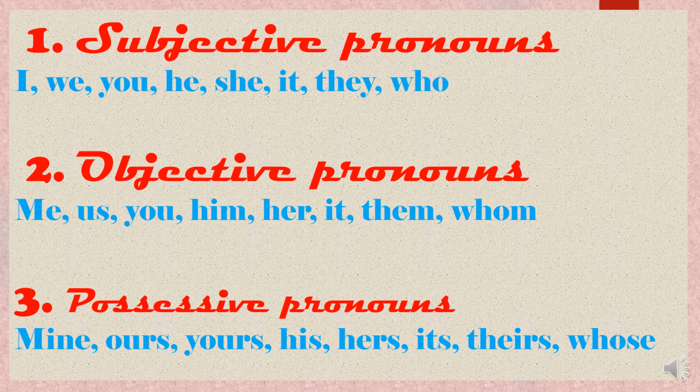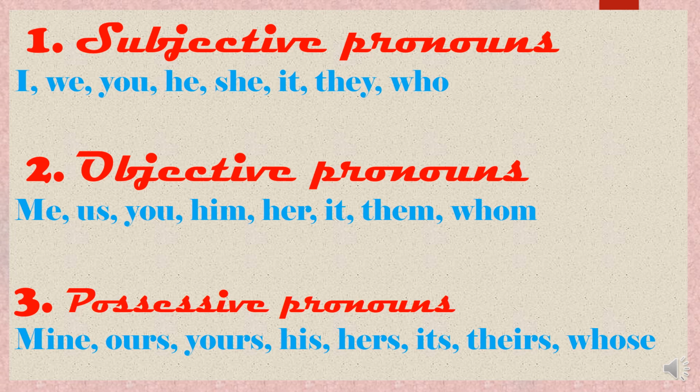See the possessive pronouns now: mine, ours, yours, his, hers. So all the pronouns that show some possession. See, this book is mine. It is showing possession, that this book belongs to you. Whenever possession is shown, it is the possessive pronoun. And subjective pronouns are about whom the action is taking place in the sentence, and objective pronouns are the receiver of that action.